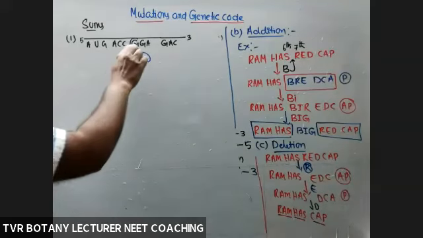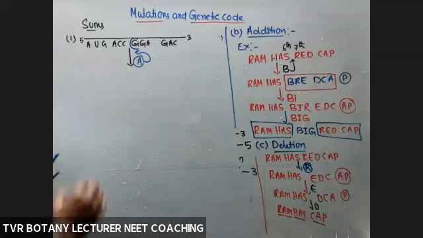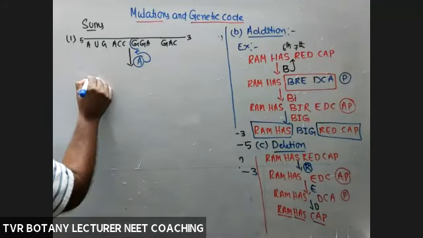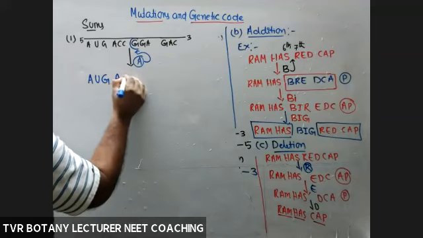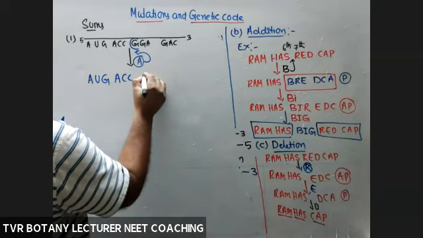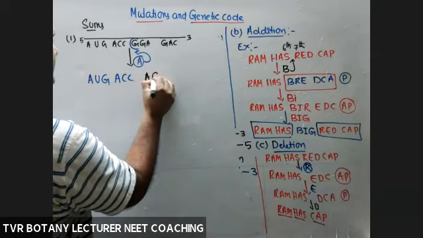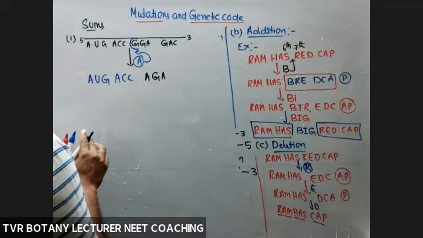Instead of guanine, A is inserted. What about the number of codons subjected to change? So AUG as this, no change. ACC as this. What about the change? AGA. Subjected to change or not?